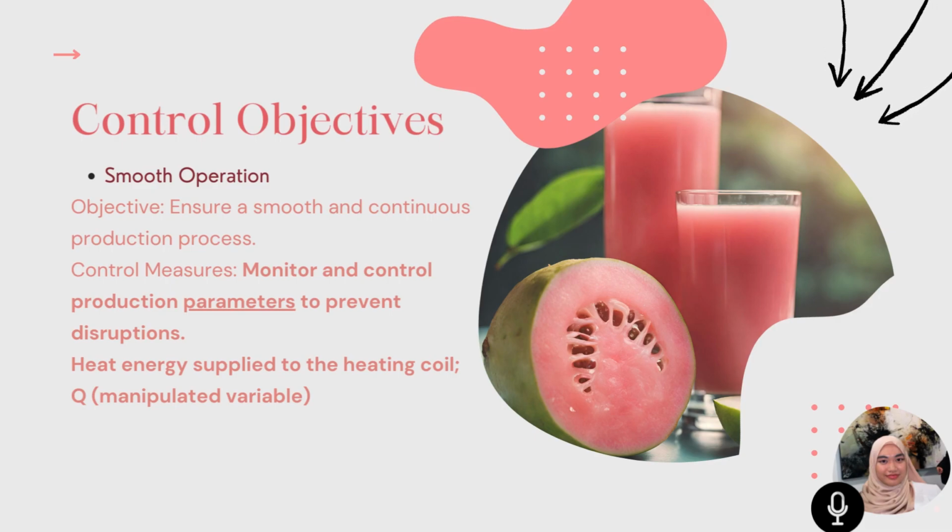First is smooth operation. The objective is to ensure smooth and continuous production process. As control measures, we will monitor and control production parameters to prevent disruptions. By monitoring heat energy supply to the heating coil, that is the manipulated variable, we can ensure the smooth operation of guava juice during the enzyme treatment process.